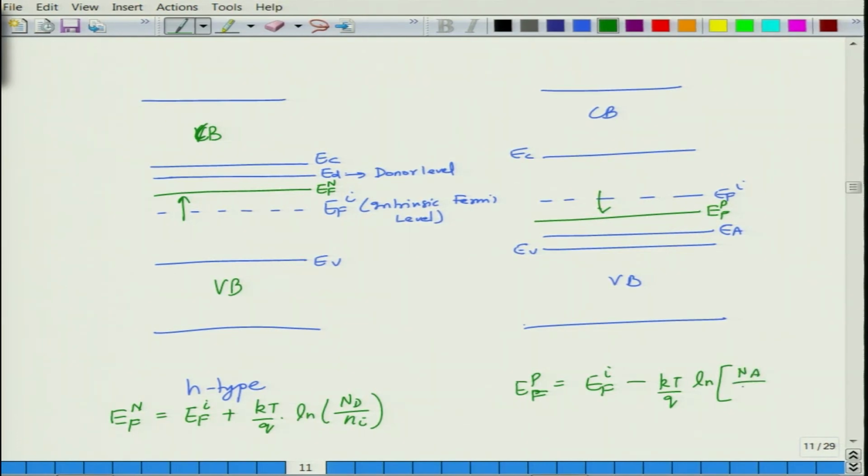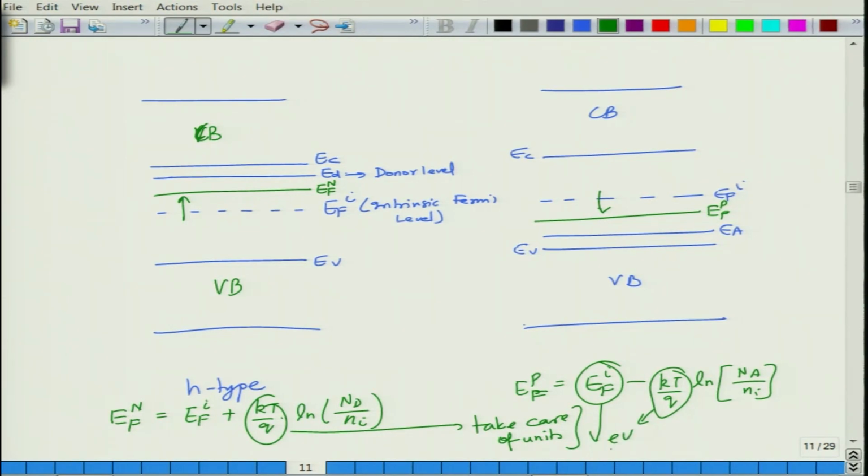Na over Ni. So for this kT or kT by q, you have to see whether you are writing this in eV or some other energy. So just make sure you take care of units, so that both this and that turn out in eV, otherwise you will have issues. But nevertheless, this is how the variation of the two values will take place.